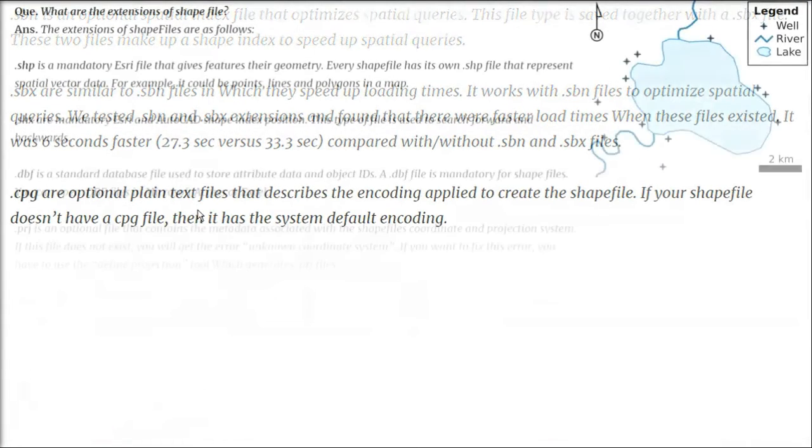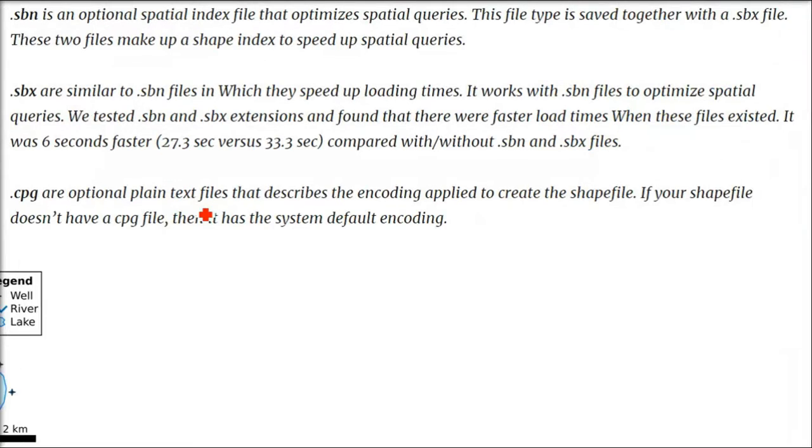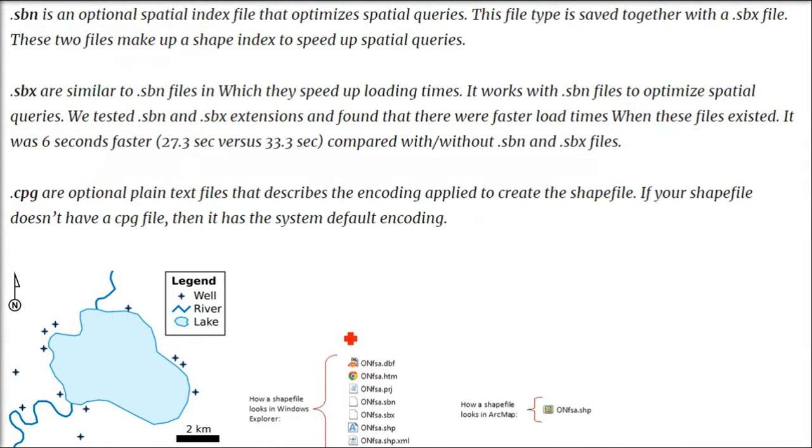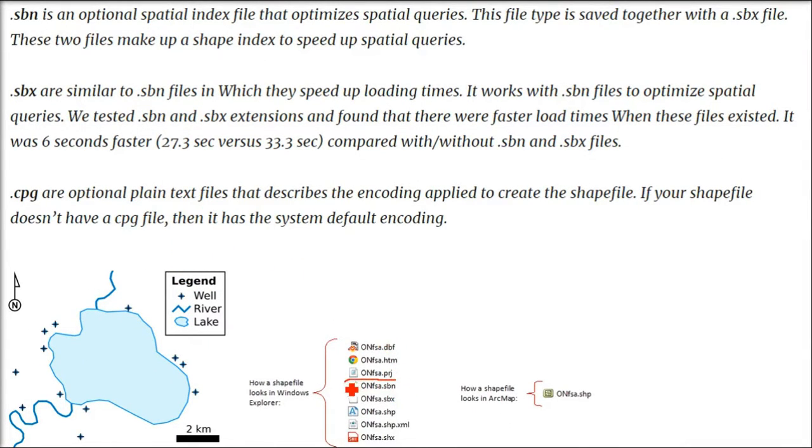Then .sbn and .sbx. These two are an optional spatial index file that optimizes spatial queries. As I said, you'll always have queries. This file type is saved together with .sbx. Both the SBN and SBX files make up a shape index in order to give performance, that is, to speed up the spatial queries.